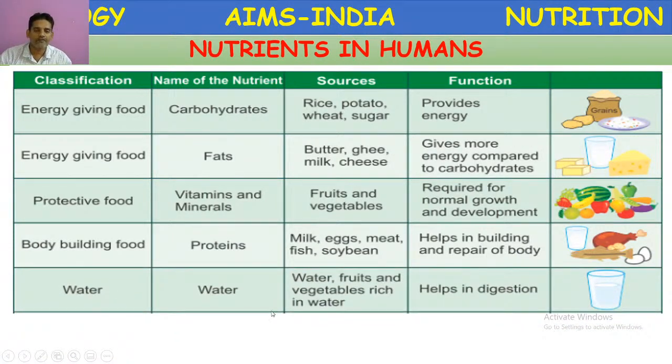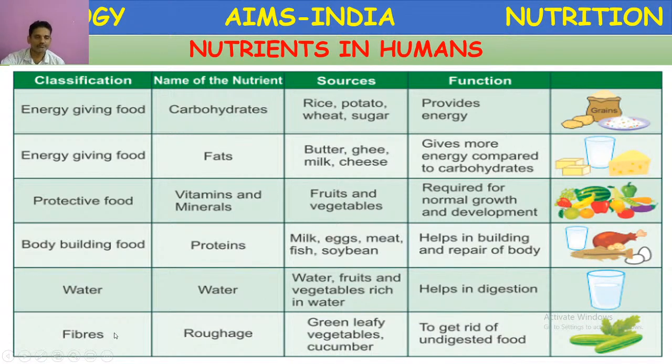Next, water. Water is a very important ingredient which we require. It is present in almost all types of food which we consume. The main source of water is drinking water, along with the water which is present in fruits and vegetables. They are rich in water. Its functions: it helps in digestion, controls the body temperature, helps in excretion, and almost all metabolic functions require water. That's why we need to take more water every day.